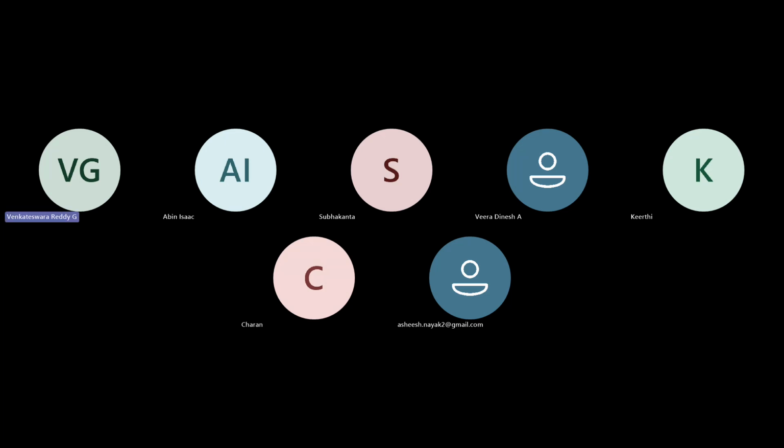Suppose we create string literals, like S1, S2, S3, all with the value automation. What will happen? They will all point to the same memory location in the string constant pool.